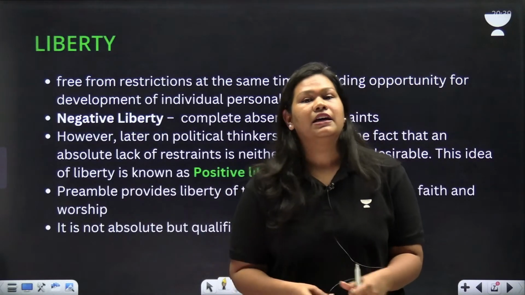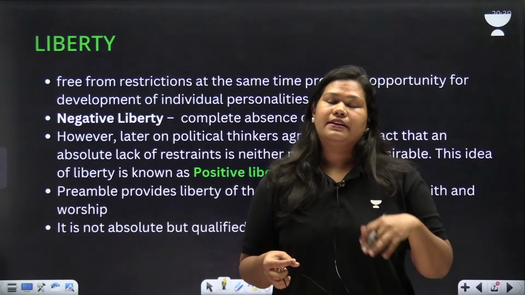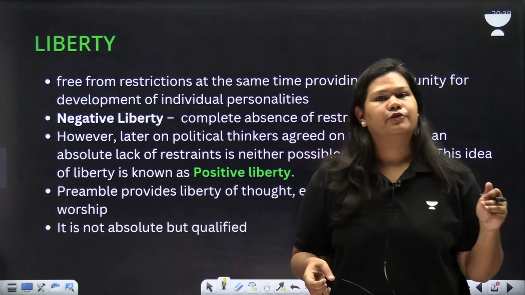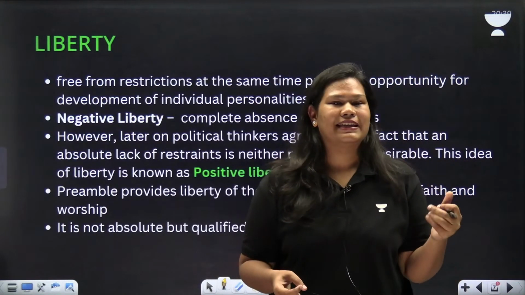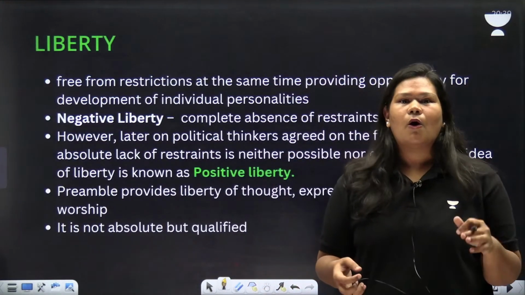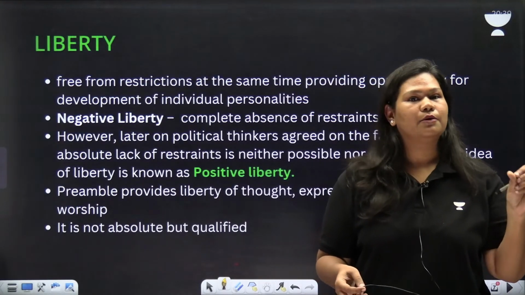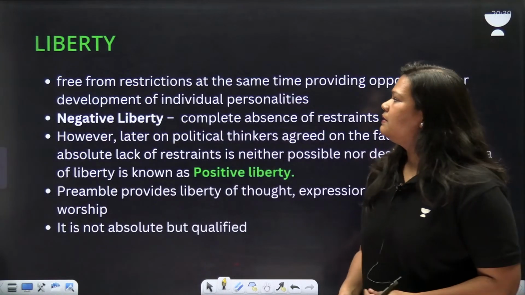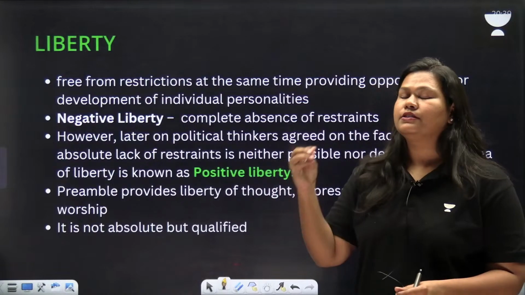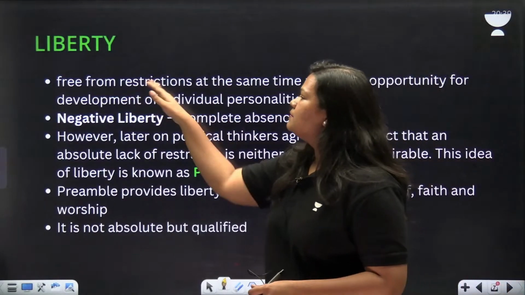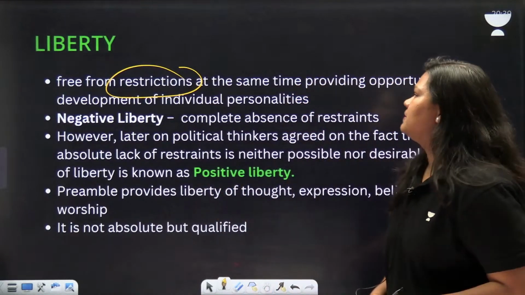For example, if I want to play loud music at midnight, irrespective of the place where I am, for example, I'm in a hospital and I want to listen to loud music, can I do it? It's not an absolute power. It's not completely free from restriction. So liberty is not absolute in terms of restrictions.